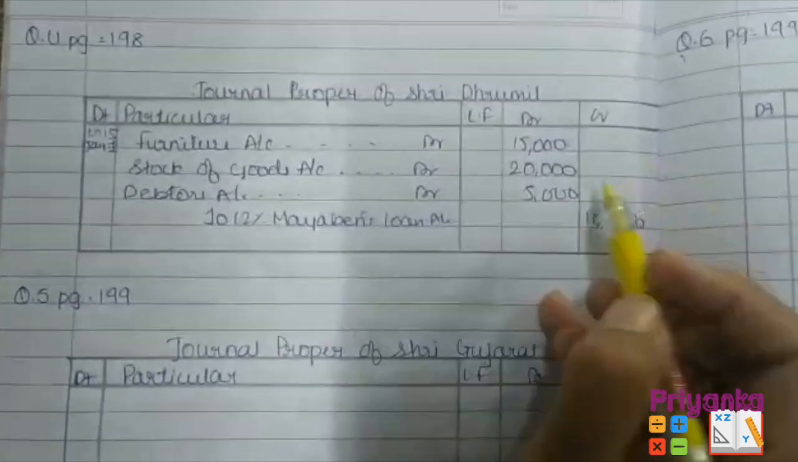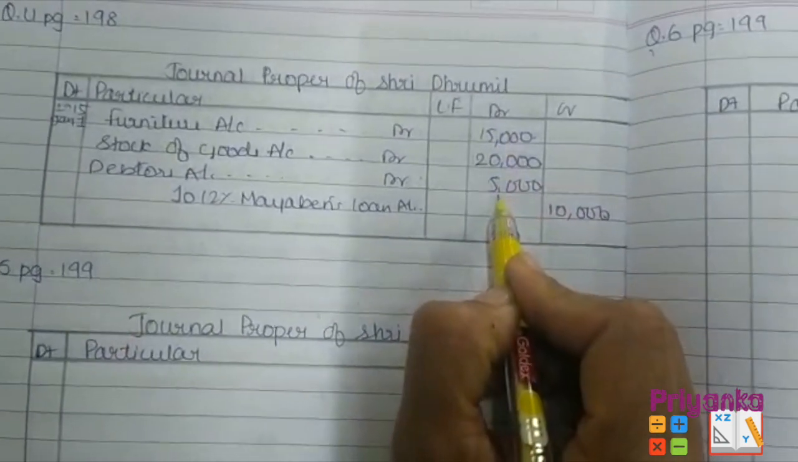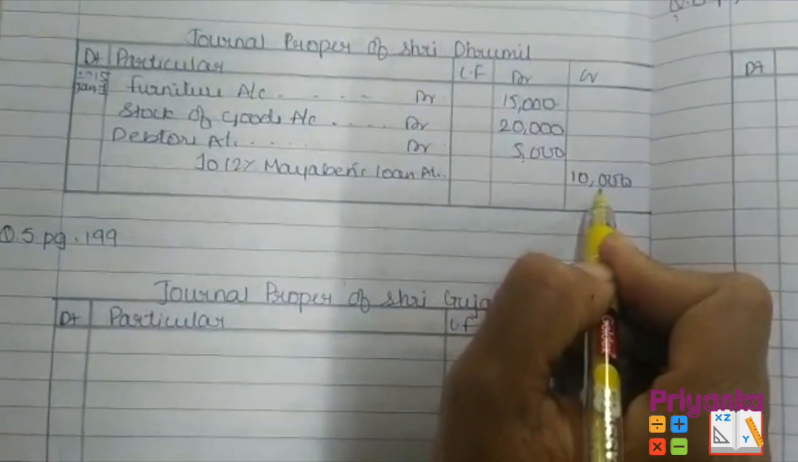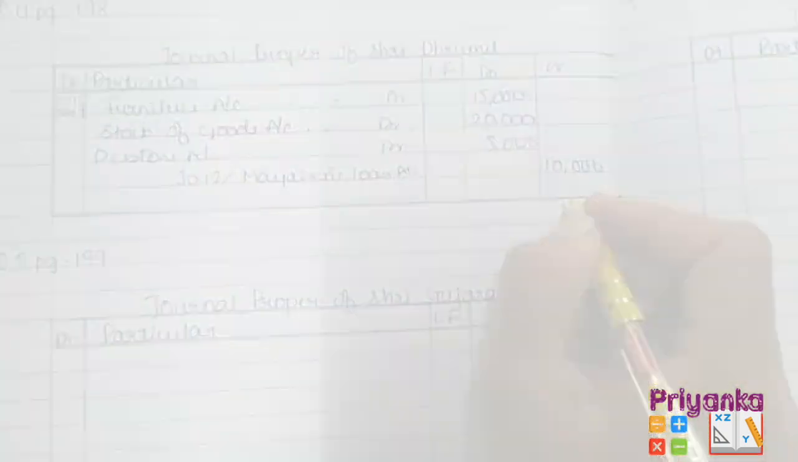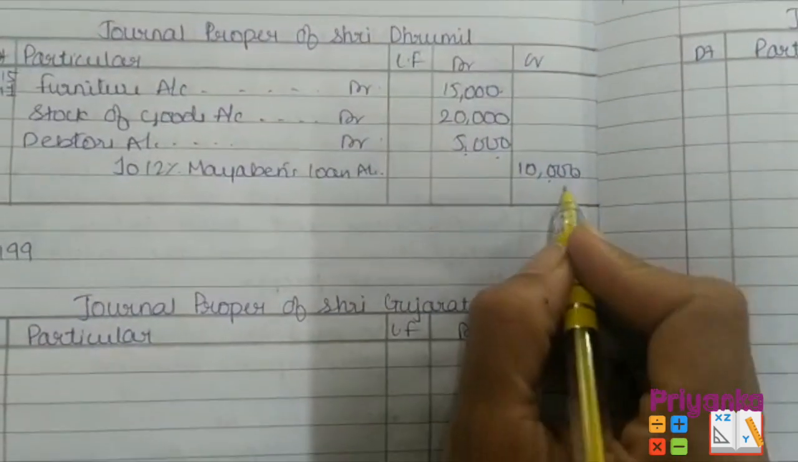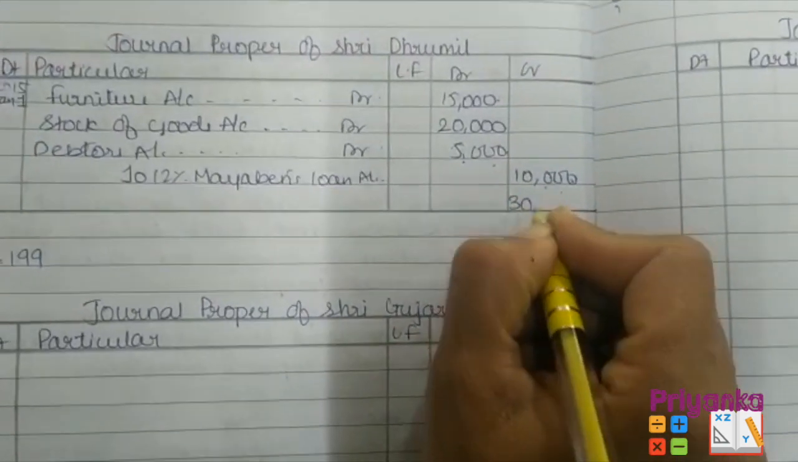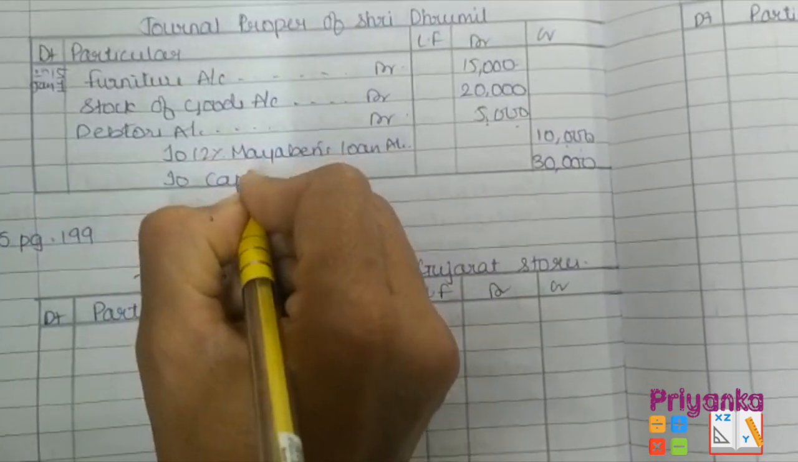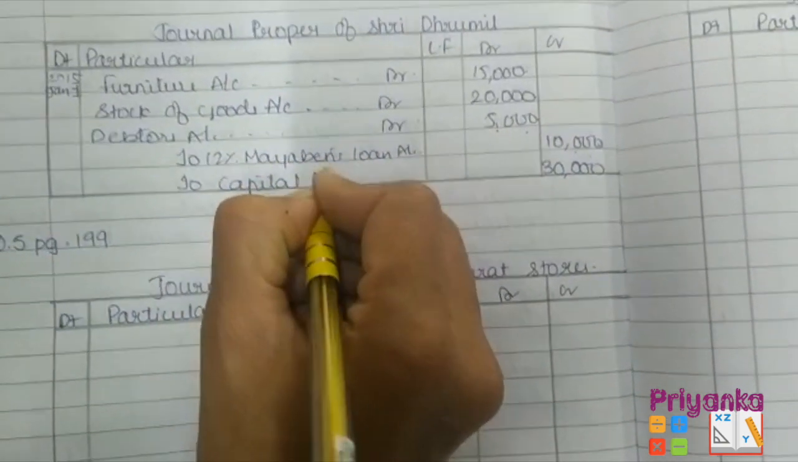Now let's make a total. Here we can see the total of debit is 40,000, whereas on the credit side 10,000. So the remaining, 40,000 minus 10,000, 30,000, will go as the capital account.